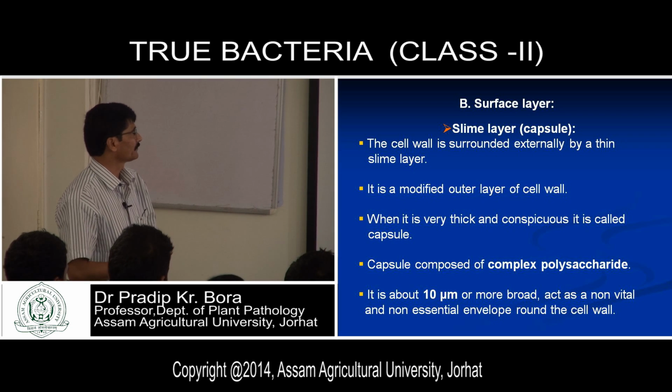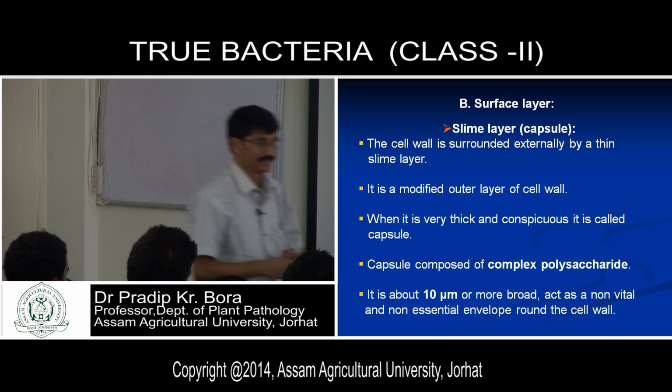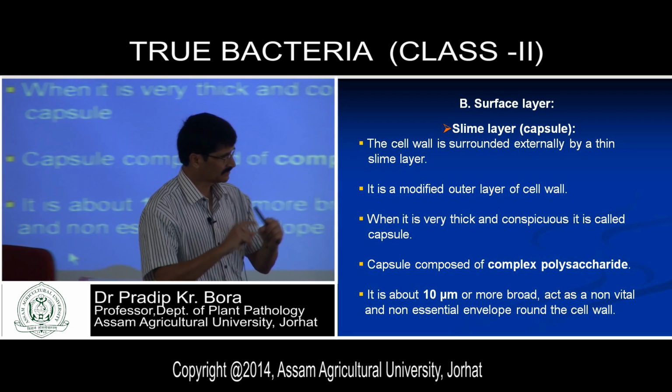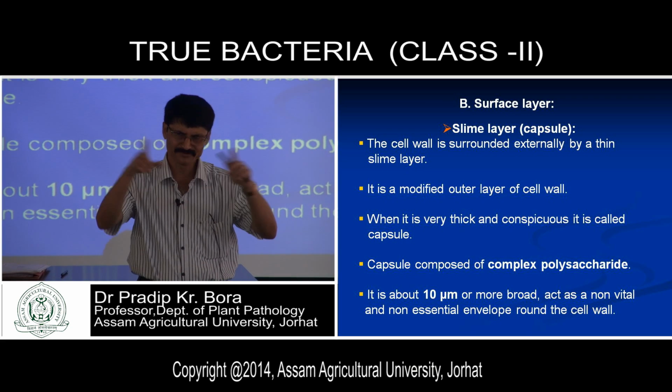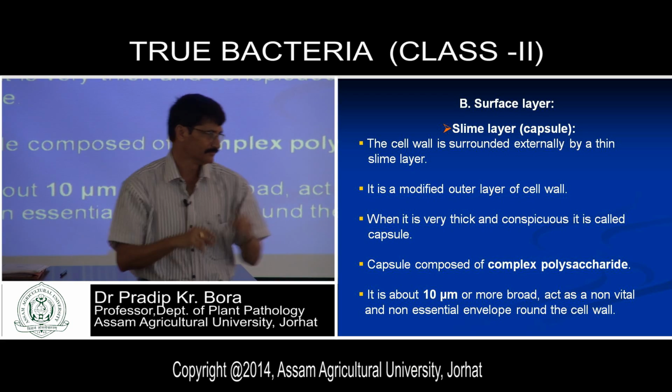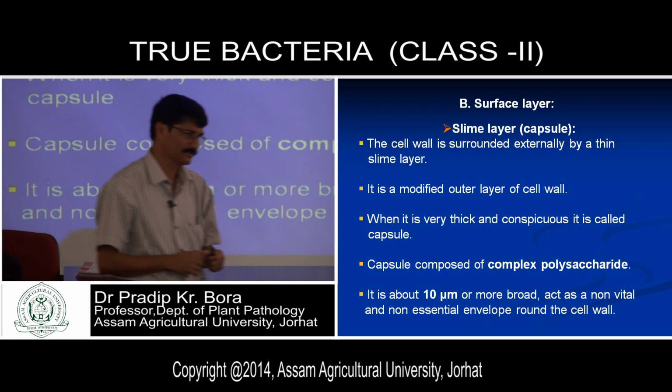Next one, surface layer. Now the slime layer, let me explain. See, bacteria have a cell wall, cell membrane and other organelles. Above this cell wall, surrounding the cell wall, there is one layer which is known as the slime layer. Slime is also known as the capsule layer.